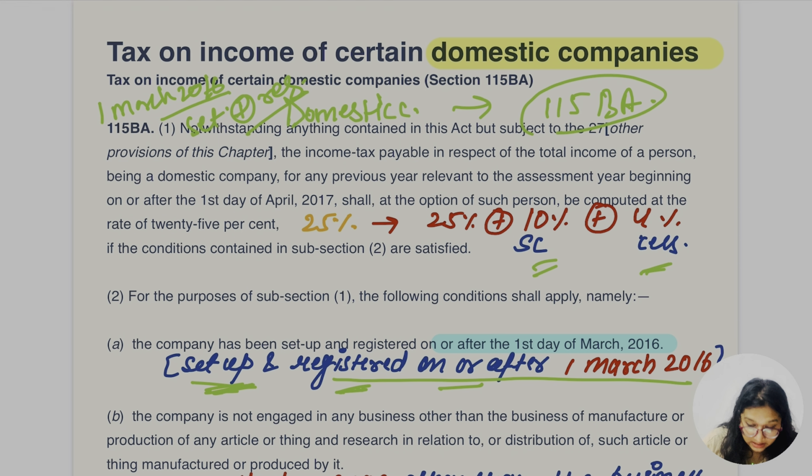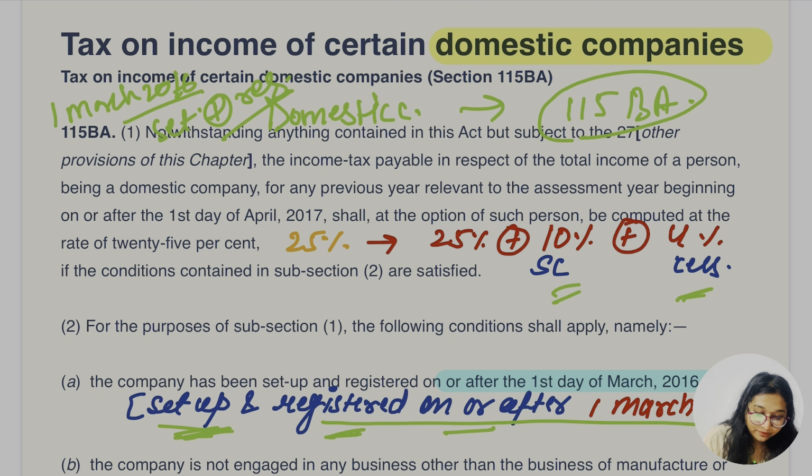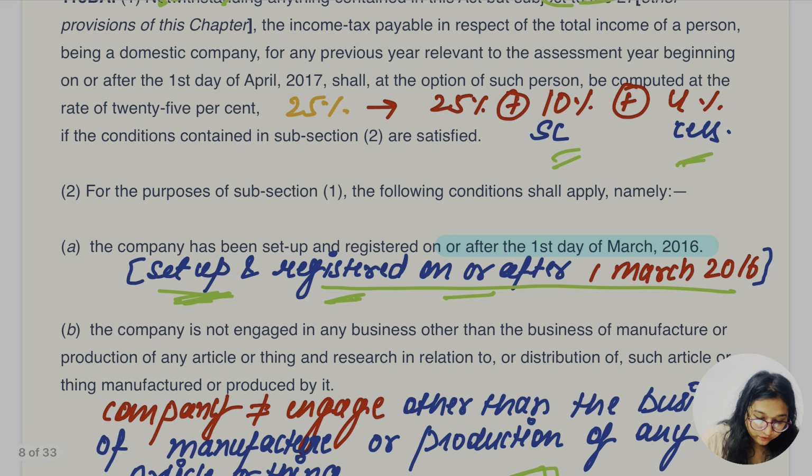115BA says rate 25%, 10%, then 4%. Yes. 115BA: notwithstanding anything contained in this Act, but subject to the other provisions of this chapter, the income tax payable in respect of the total income of a person being a domestic company for any previous year relevant to the assessment year beginning on or after 1st April 2017 shall, if such person opts, be computed at 25%.